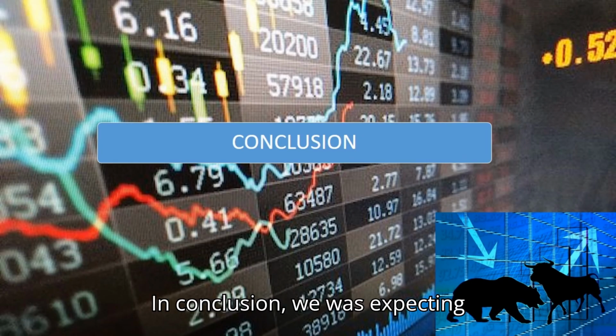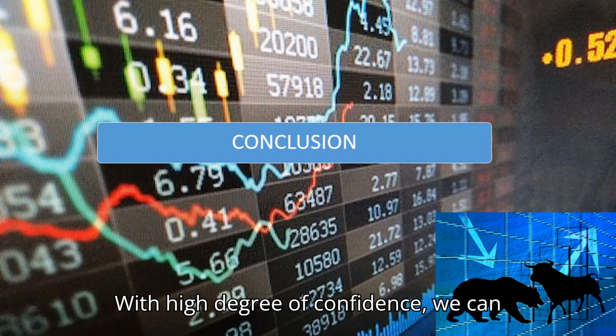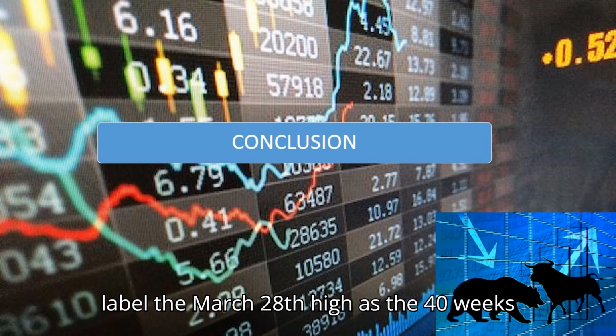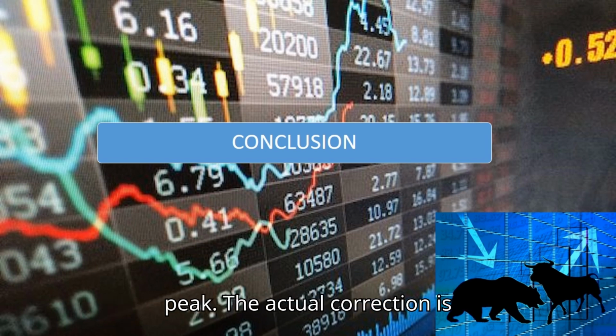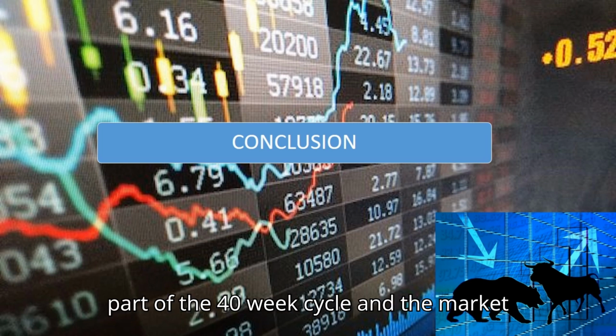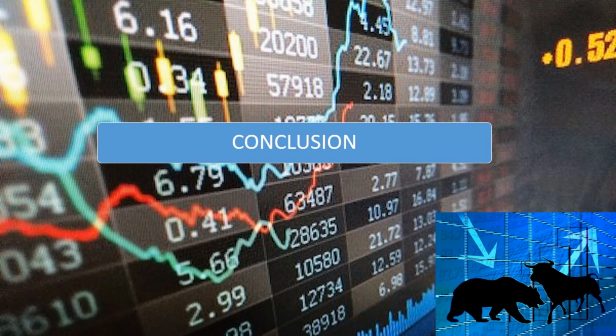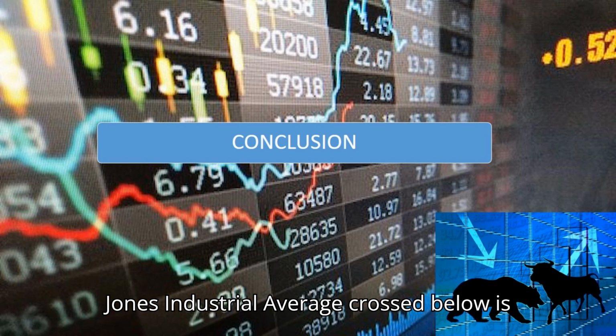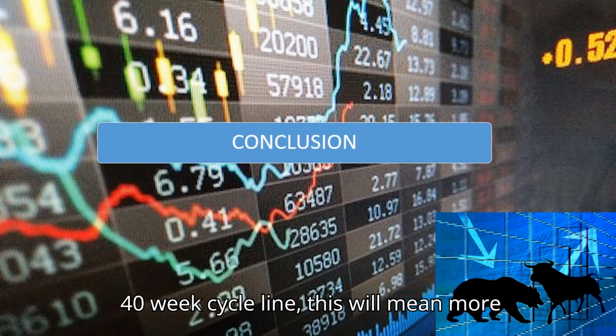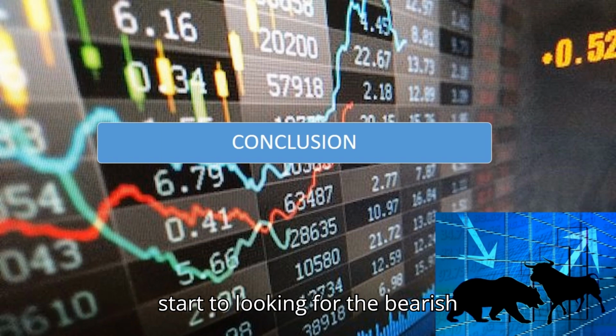In conclusion, we were expecting the 40-week cycle peak soon. With a high degree of confidence we can label the March 28th high as the 40-week peak. The actual correction is part of the 40-week cycle, and the market should keep correcting until the end of June. For now there is no clear sign the bull market is over. If the Dow Jones Industrial Average crosses below its 40-week cycle line, this will mean more weakness coming into the market and we may start looking for the bearish scenario. But for now nothing to worry about.